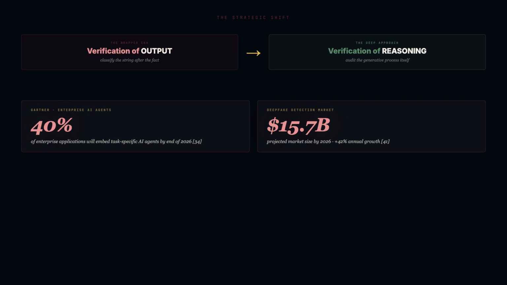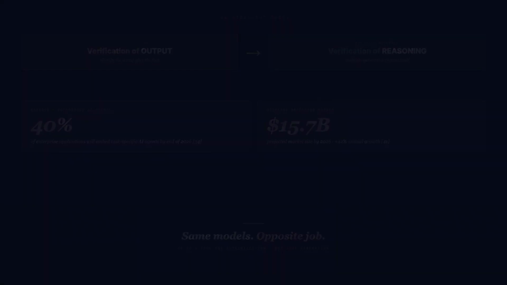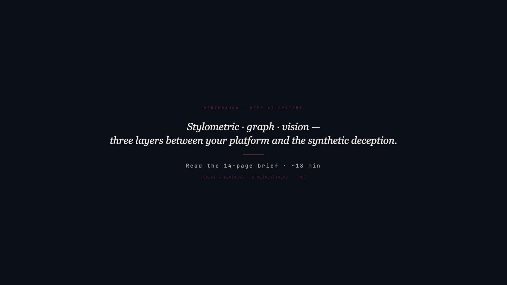The wrapper era treats AI as a tool for generation. The deep approach treats AI as a tool for authentication. Same models, opposite job. This is the engineering brief.